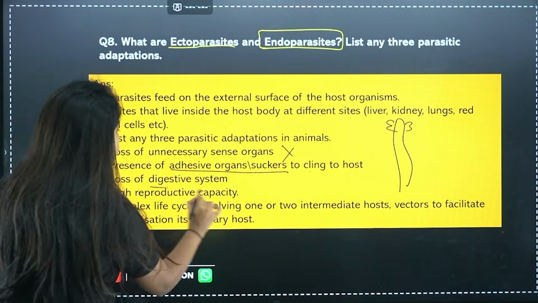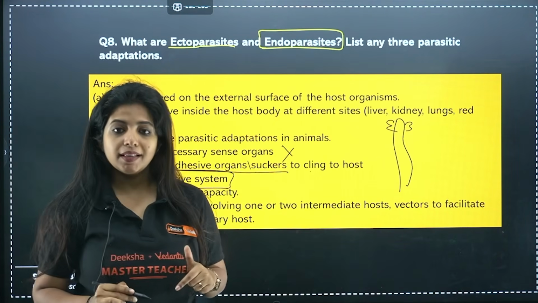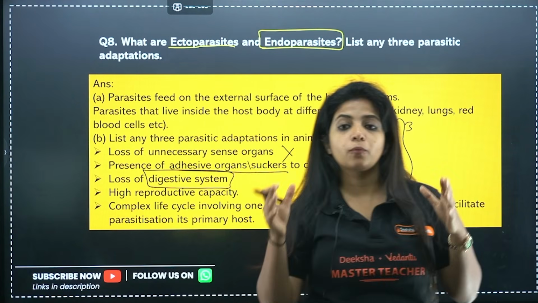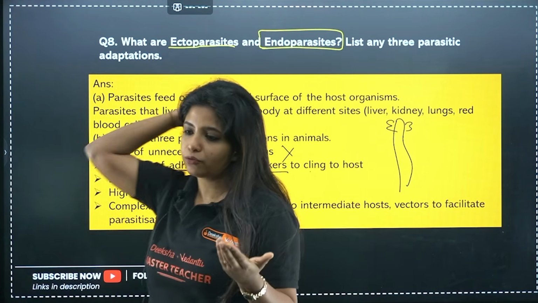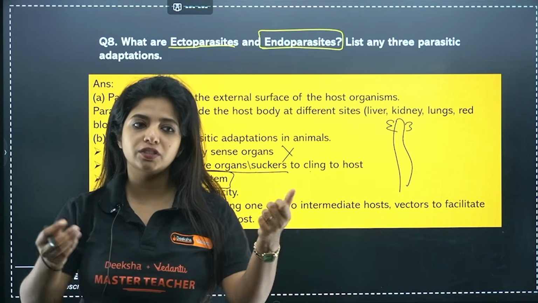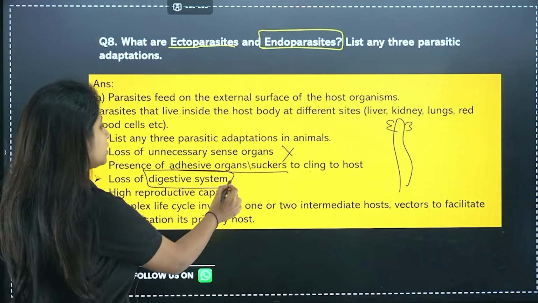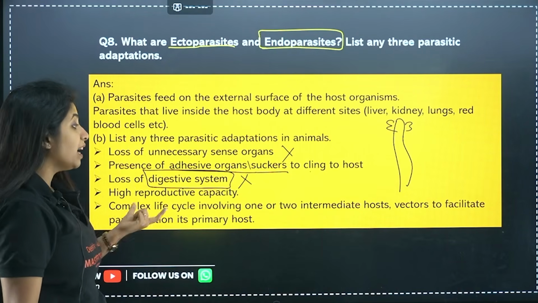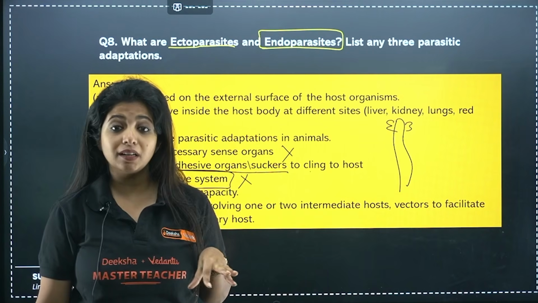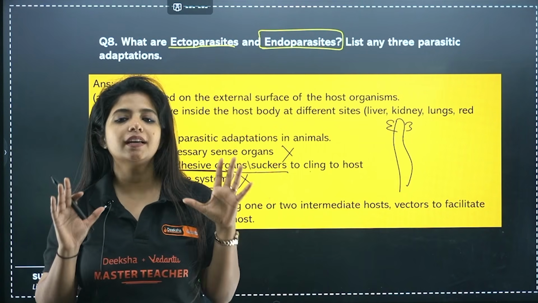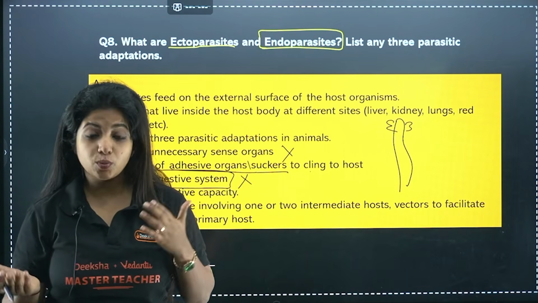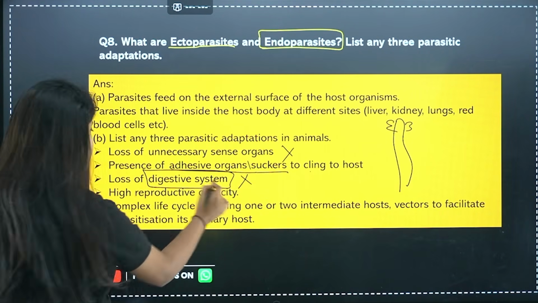Apart from that, there would be loss of digestive system. Why? Because, my dear children, the digestive system is used for breakdown of food. Do you think they need to break down their own food? No. The organism where they are staying is anyway going to break down food. They just need to absorb the important nutrients. So that is why there will be loss of digestive system. Now, high reproductive capacity, because, my dear children, once they come inside the body after so much effort, they have to make sure they cause big trouble. So they reproduce so much, which is why they have high reproductive capacity as well.